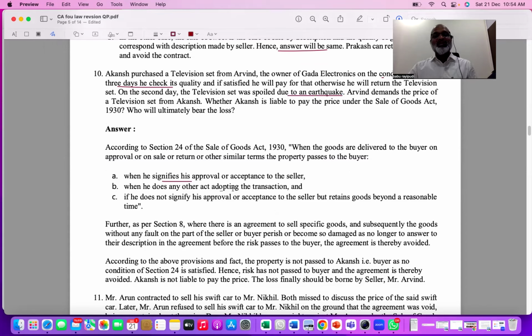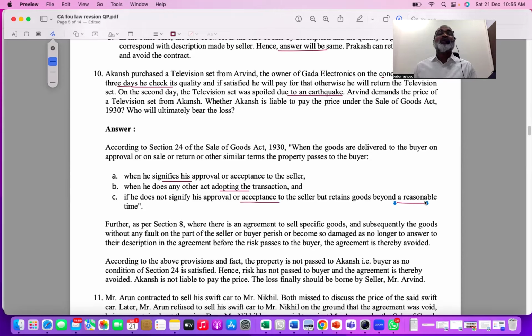Second, if the buyer starts using them, reselling them, or pledging them, doing something without intimating the seller. Third, he does not signify his approval or acceptance of the goods even after a reasonable time. So when goods are given on sale or return basis, we assume sale happened under three circumstances.